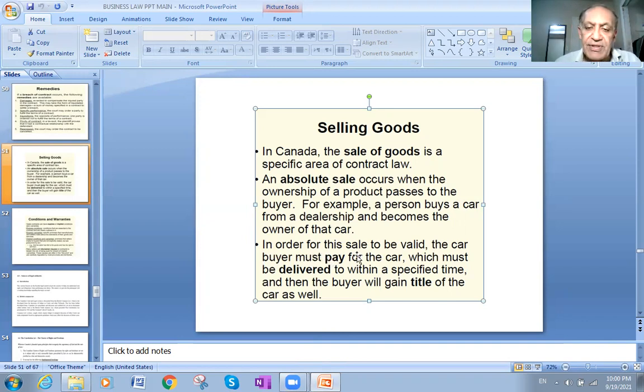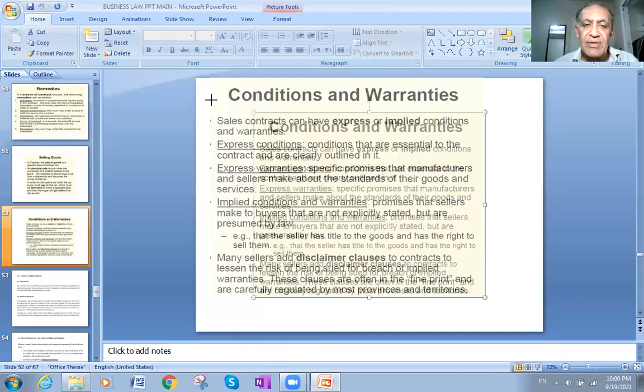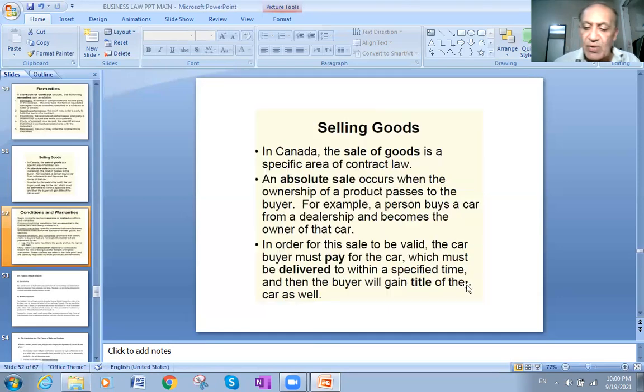In order for the sale to be valid, the car buyer must pay for the car. Without payment, it will not be a valid contract. So it will be a valid contract when there is payment. Then the car must be delivered within a specific time, and the buyer will gain title to the car as well. So this is the second point about selling a product, or the absolute sale, like we said before.